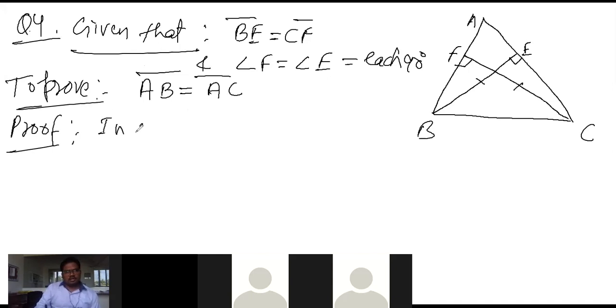In triangles, look at there. We are talking about which two triangles. Many triangles are formed. Basically, we are talking about this red one and this yellow one.